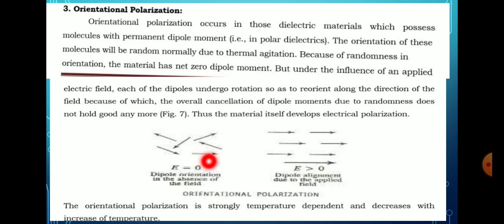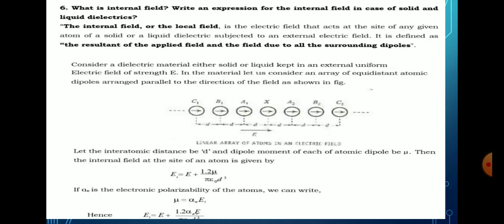Hence the net displacement increases. This phenomenon is known as orientational polarization. In the absence of the electrical field there is more randomness, and when the electrical field is applied, the dipoles are aligned due to the applied electrical field. The orientational polarization strongly depends on temperature and decreases with increasing temperature.